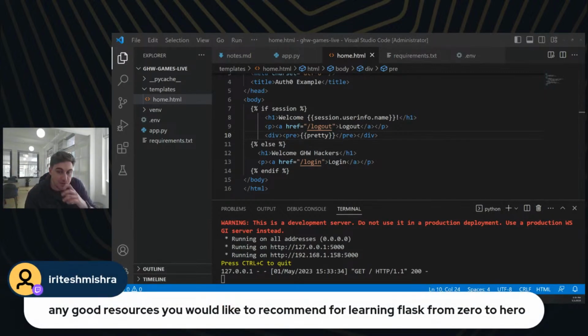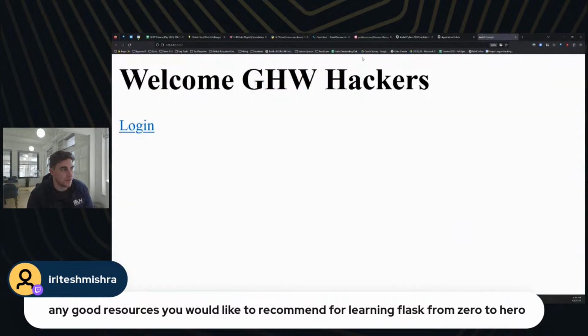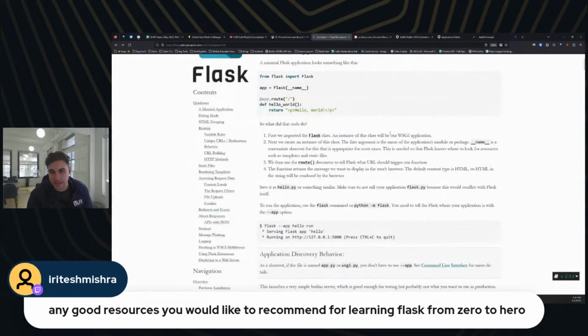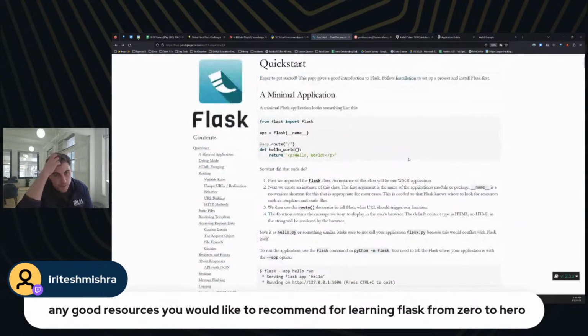So any good resources you'd like to recommend for learning Flask from zero to hero? Honestly, the getting started tutorial is really good for Flask. Like on my stream last Global Hack Week, I literally just walked through doing a minimal Flask app. And my honest advice is play around with it. I think that's part of why I enjoy Global Hack Week so much.